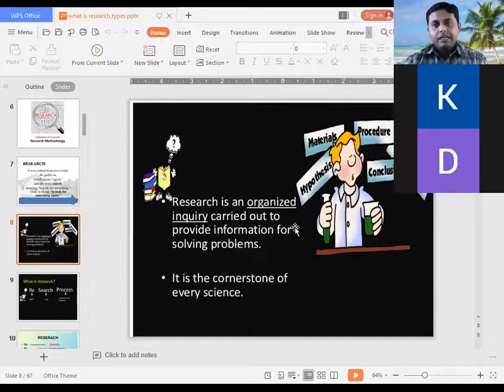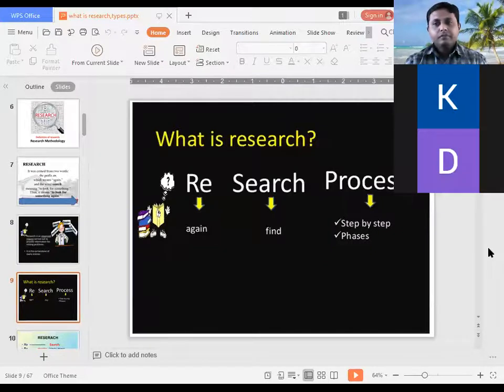Let's move towards the next slide. It will clear your mind. See, research is a process. Here, re means doing the same thing again. Search means find. And it's a process, meaning a step-by-step process. It has phases. It has periods. It has steps.